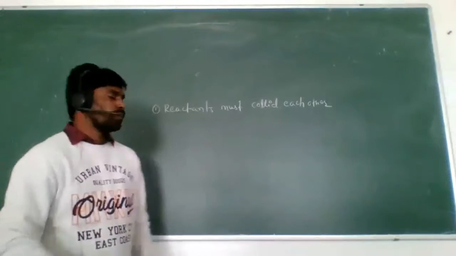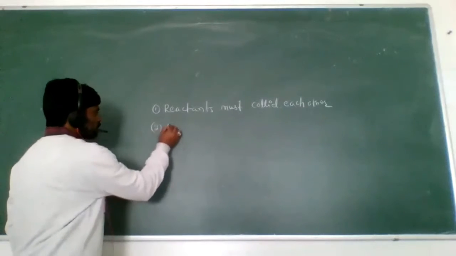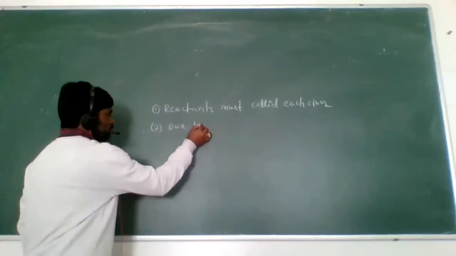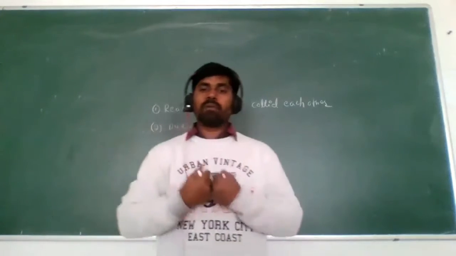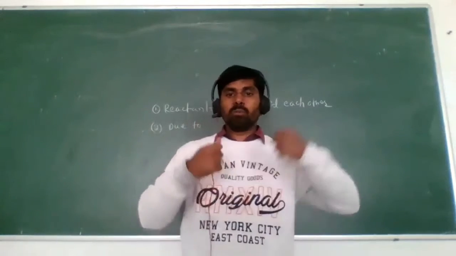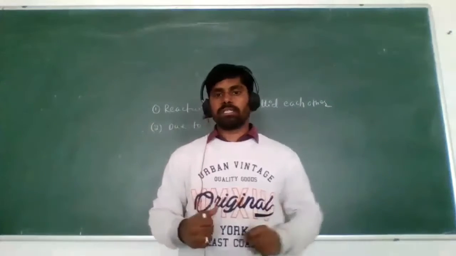Is it clear? Due to bond break and new bond form, the product is formed.